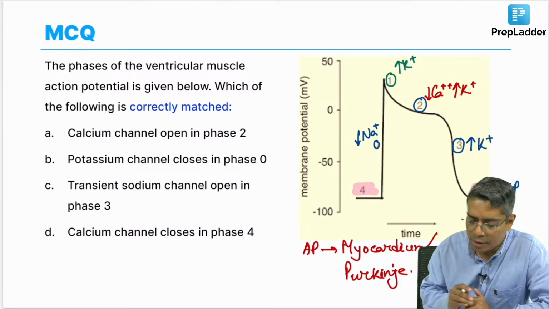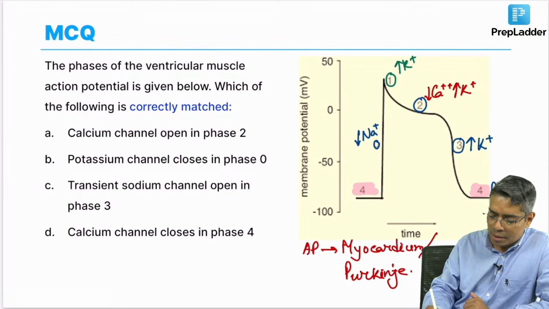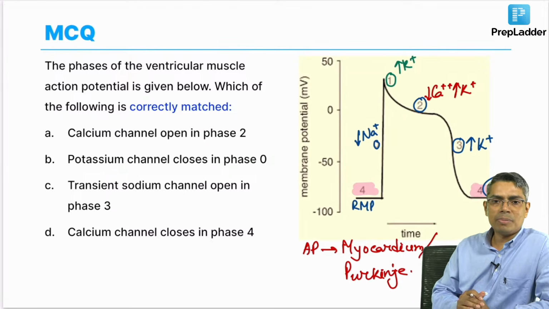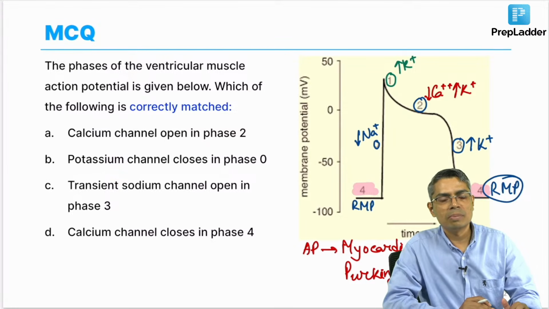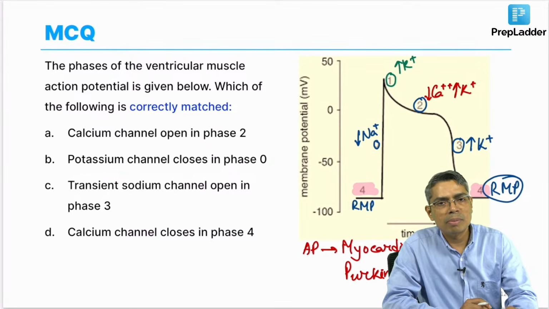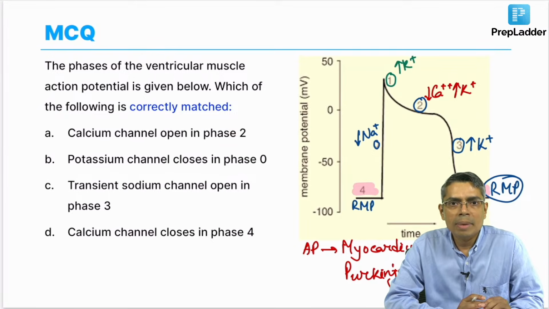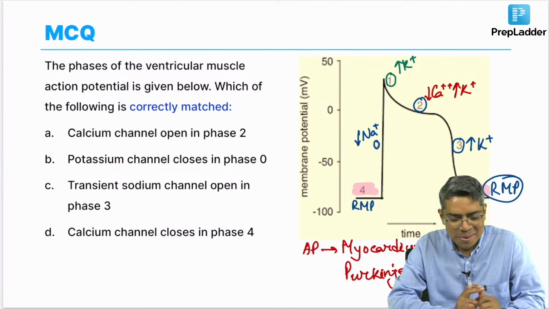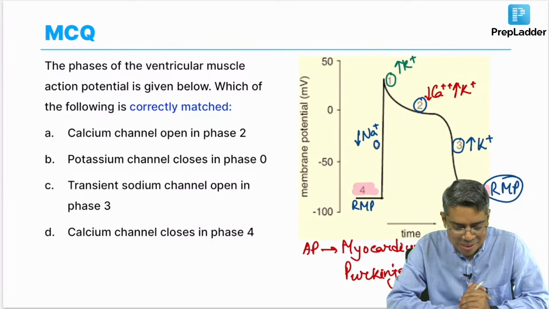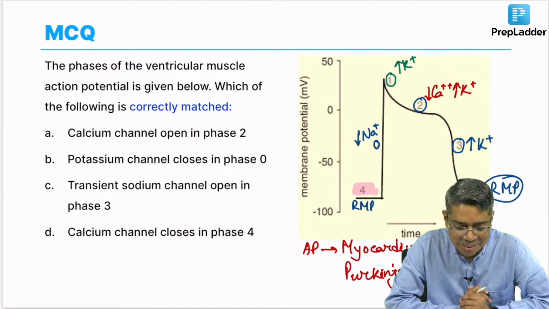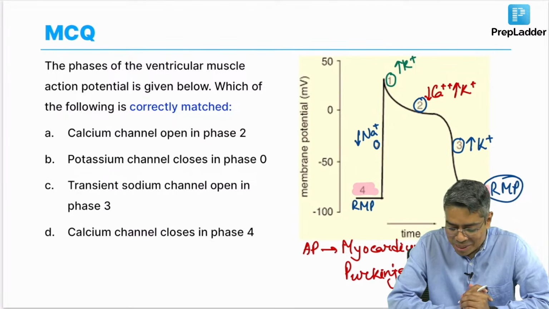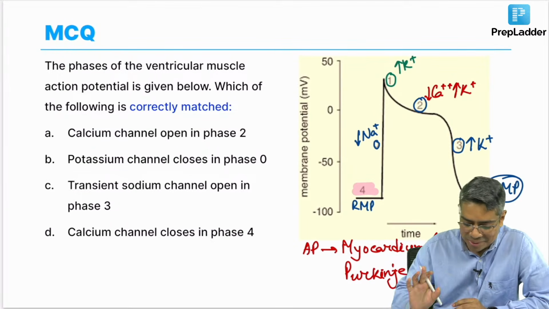What is the RMP of the myocardium action potential? What is the membrane voltage? Just now we discussed that the RMP of a neuron is minus 70. What is the RMP of myocardium? Minus 90 millivolt. Okay? Very good, that is minus 90. Very good. So, minus 90 millivolt is the RMP.